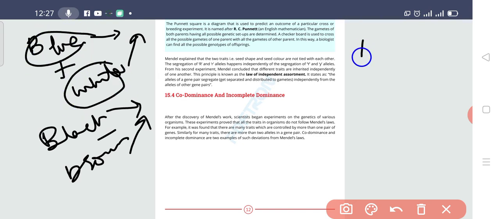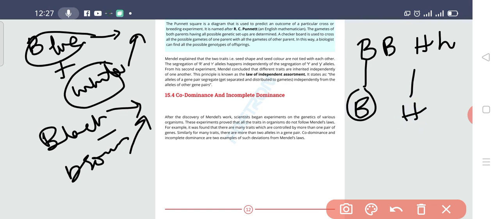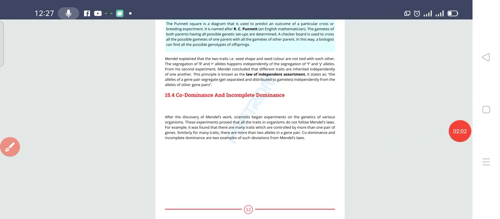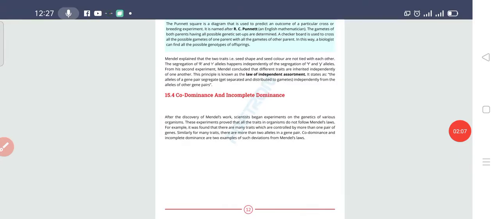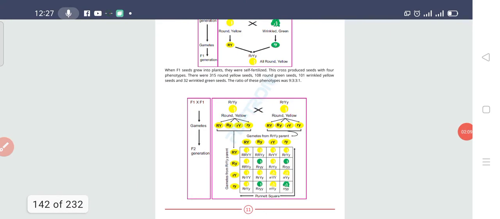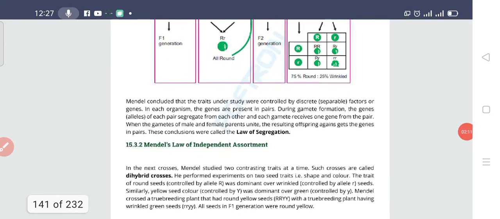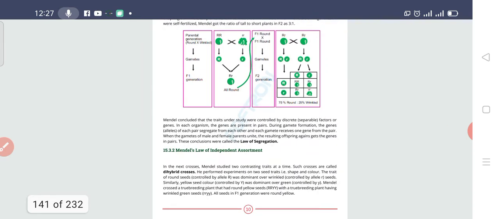When the genes are going to segregate, they segregate independently. They are not going to depend upon each other. So this is known as the law of independent assortment. I'm going to explain in detail what we mean by the law of independent assortment.